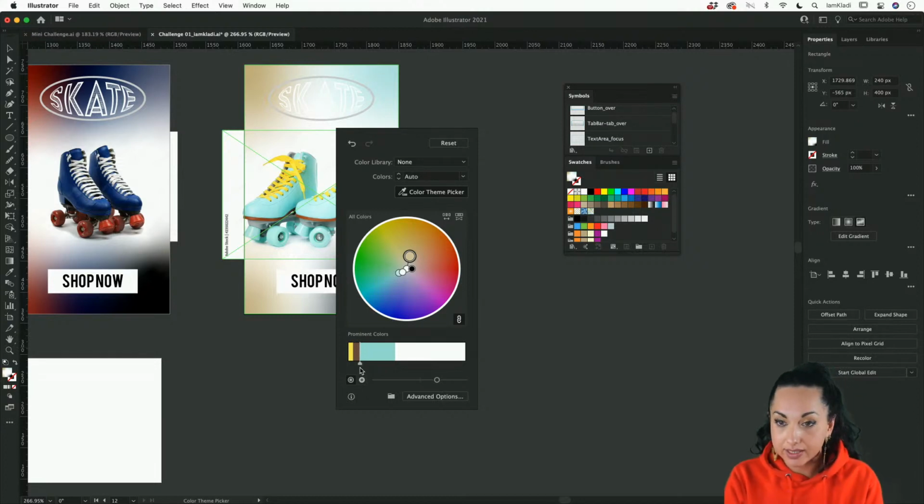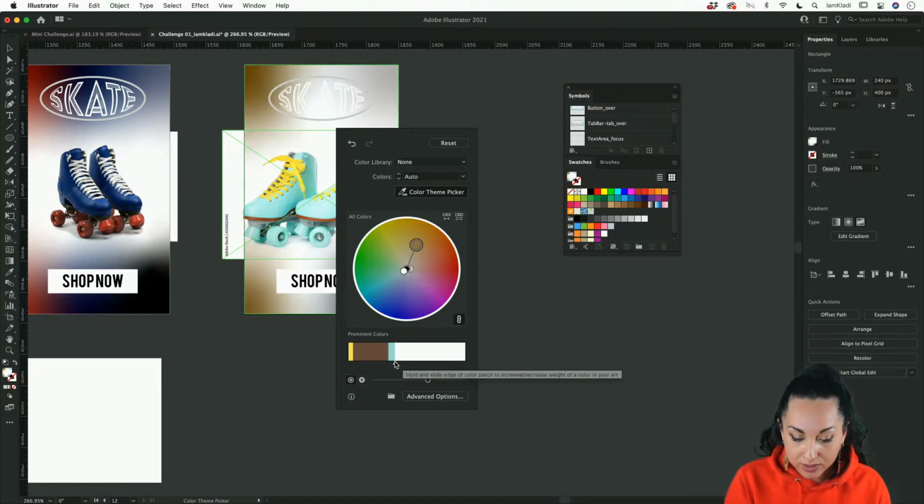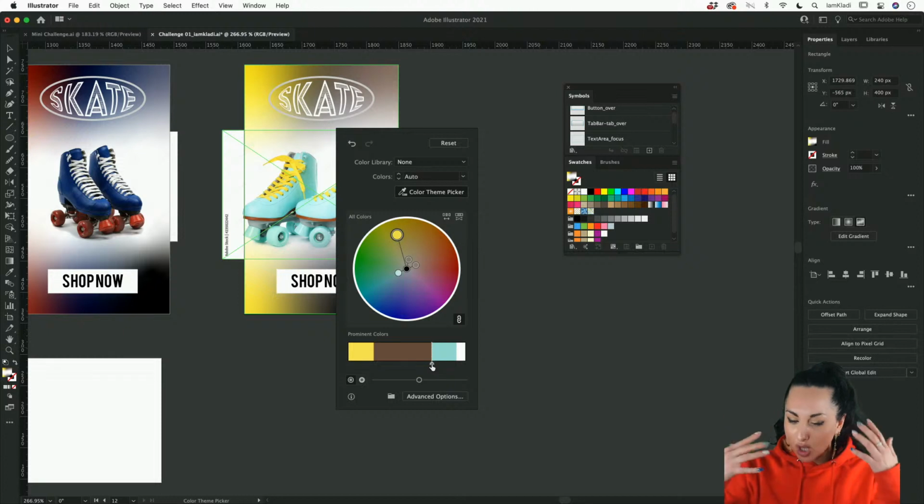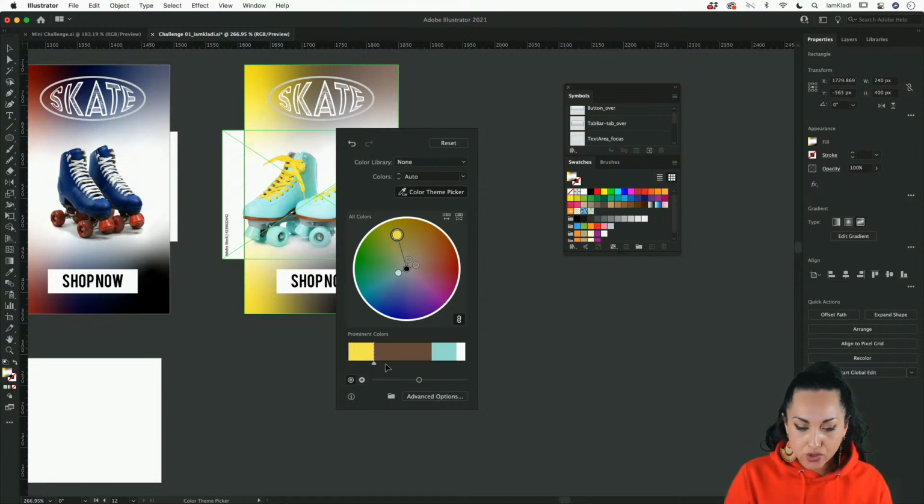So it picked up the cyan, the yellow, and the brown. I would strongly recommend having a play with the prominent color and the distribution of the colors, especially because here we have the white text, so we really want to make sure that we don't have too much white at the top in the gradient, just so there is enough contrast with the other colors.